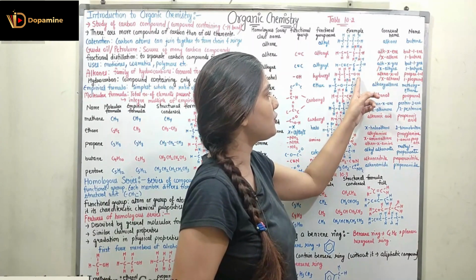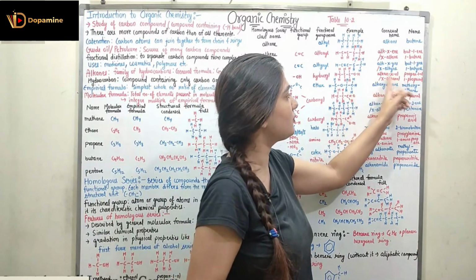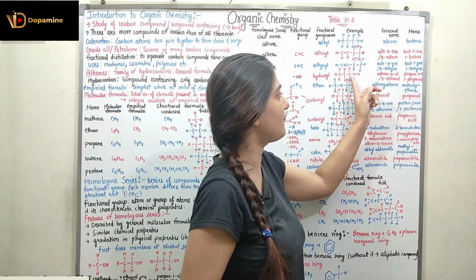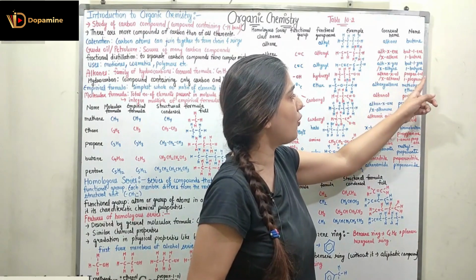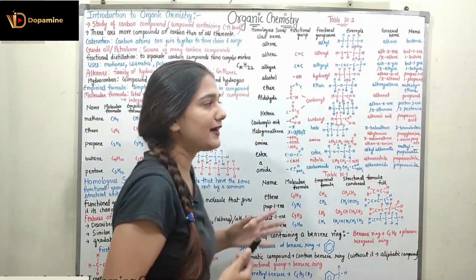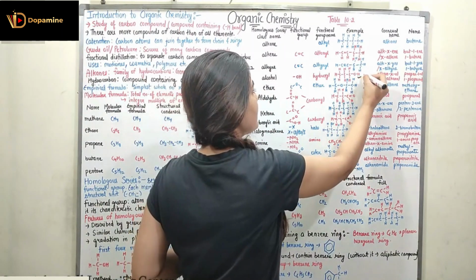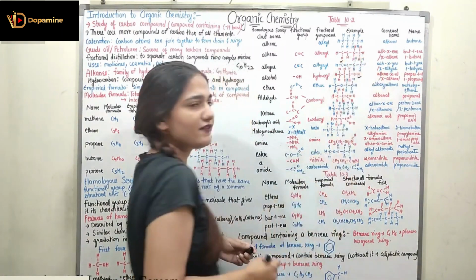X represents the position where the functional group OH is present. This structure will be having OH present at the first location, so propane 1-ol or 1-propanol. So you don't get confused that here I am calling this the first location and here I am calling this the first location.